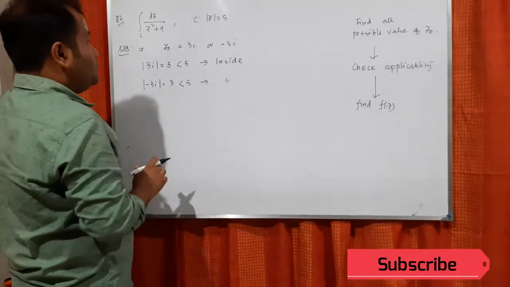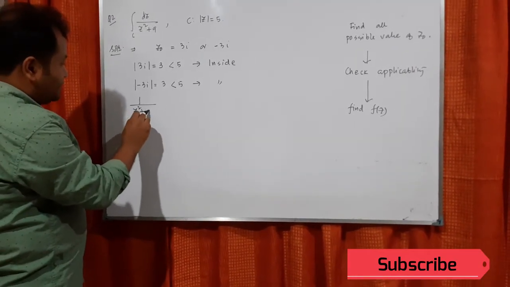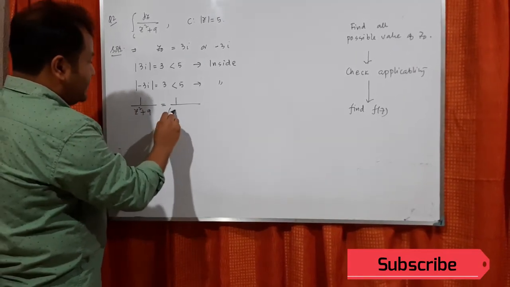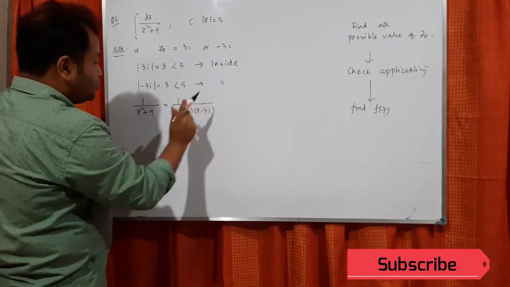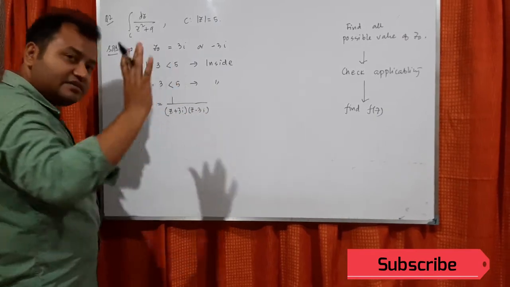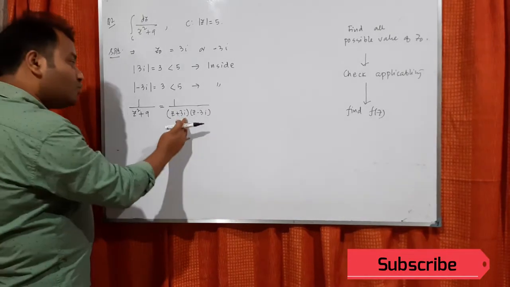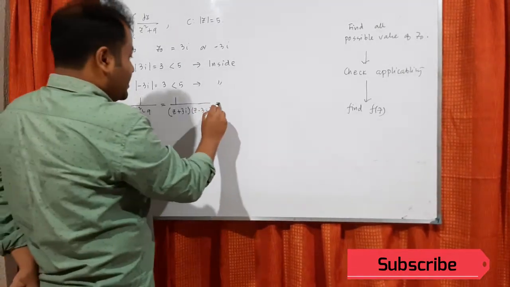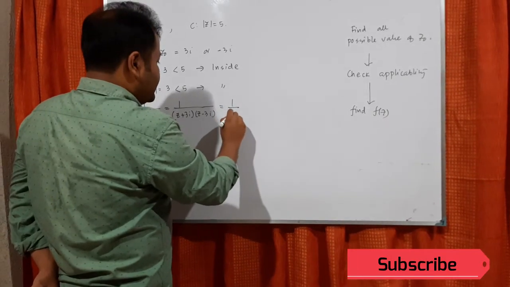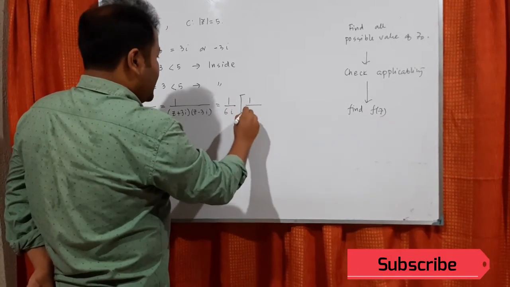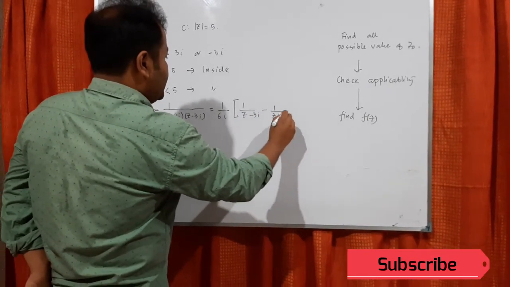Now what will be the situation here? This is 1 by z square plus 9 equals 1 by (z plus 3i)(z minus 3i). So both are z naught. But we can't proceed if both are z naught, so we have to separate that. How can we separate? We can use partial fractions and write 1 by 6i times (1 by z minus 3i minus 1 by z plus 3i).